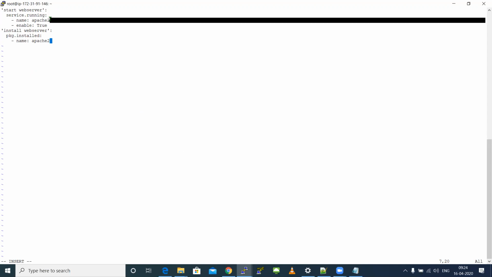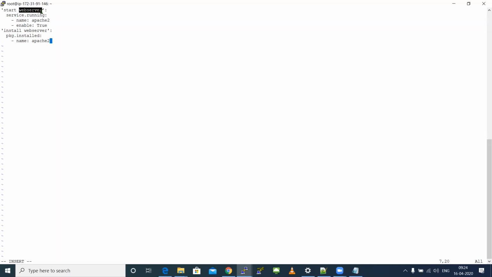Okay. So vi file name .sls. I'm gonna insert my code. So here the first line is ID declaration, second line is state declaration, and last line is my function declaration. ID declaration means it's simply telling you what you're doing. You can type anything you want, just what your code is doing. So I'm just telling it to start a web server. This is what my code is doing.